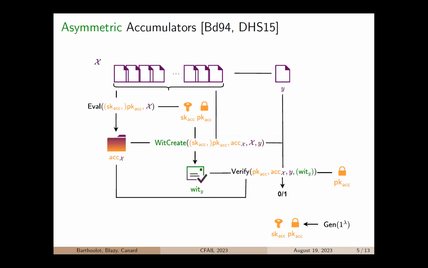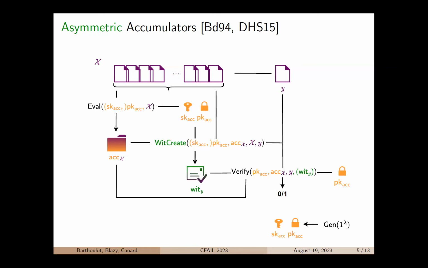So now let me present to you in more detail the second primitive, cryptographic accumulators. To be more precise, there are two kinds of cryptographic accumulators. This was formally named and established in 2014 by Kumar et al. You can find asymmetric accumulators and symmetric ones. In this presentation, I will mostly be talking about asymmetric accumulators. Thus, when I refer to accumulators, I will be talking about asymmetric ones. But here, I will give you both definitions.